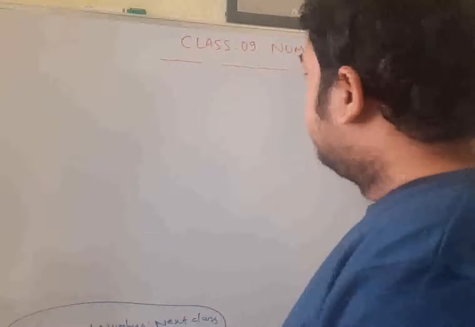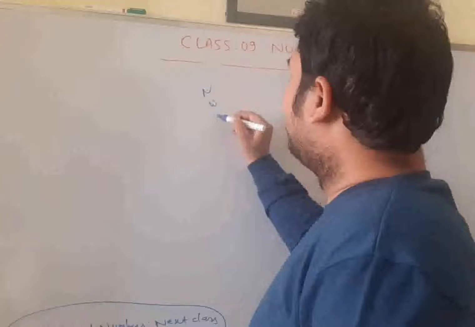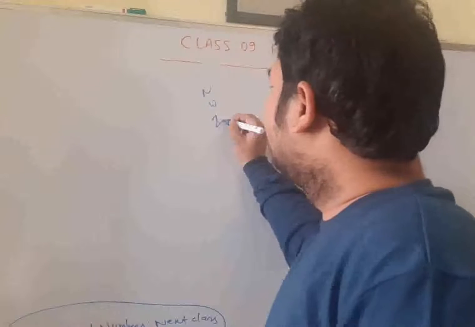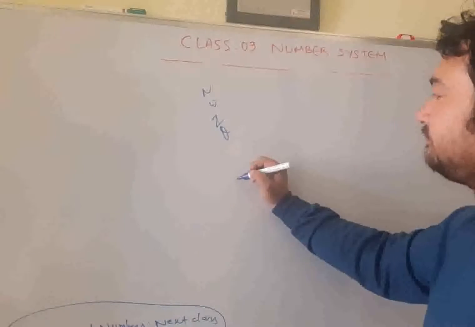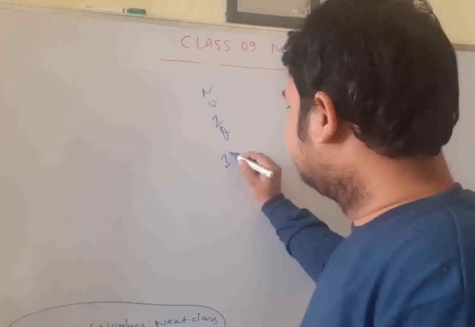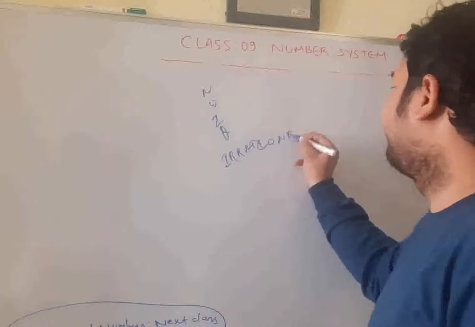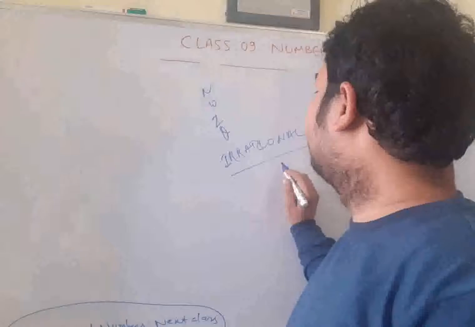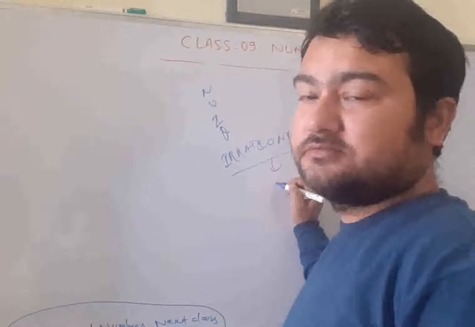This was all about the natural numbers, whole numbers, integers and rational numbers. Now irrational numbers. About irrational numbers, we will study in the next class.